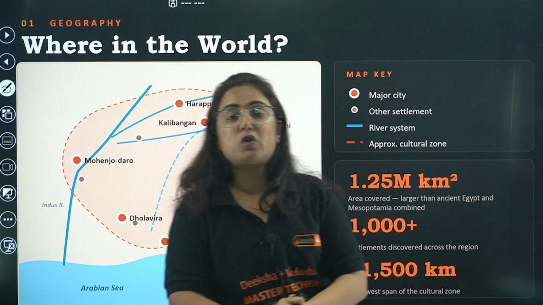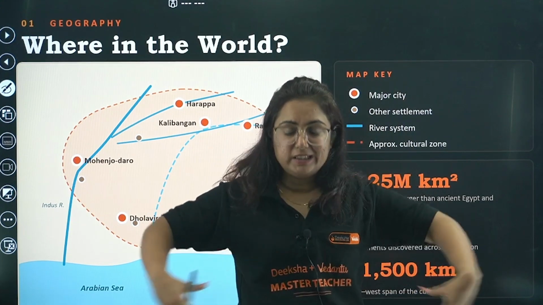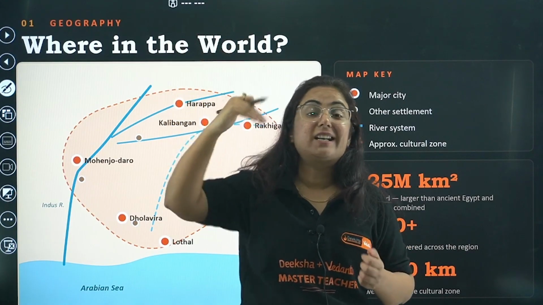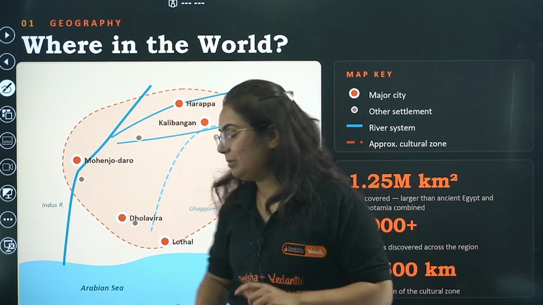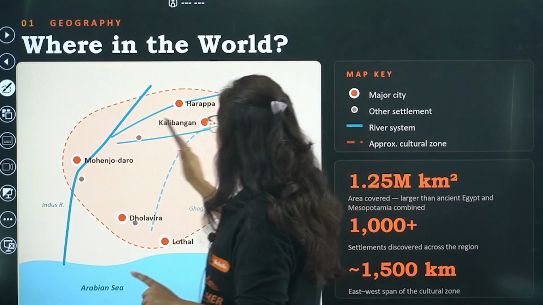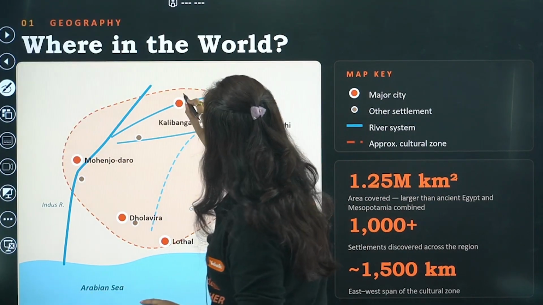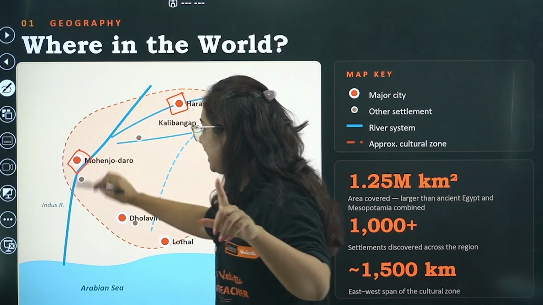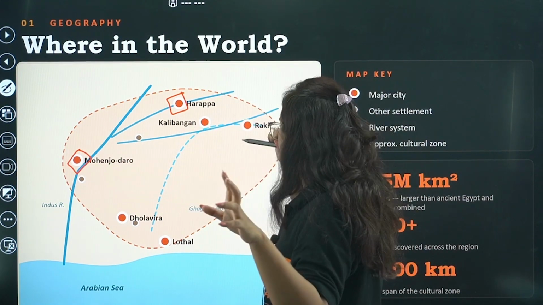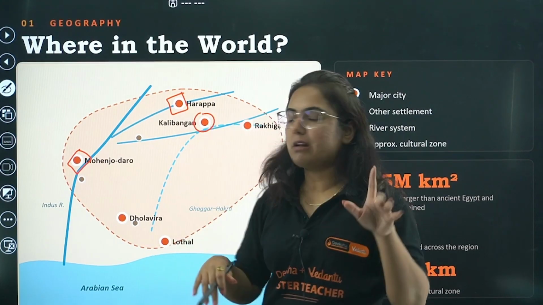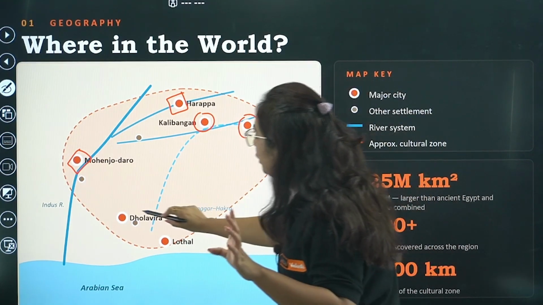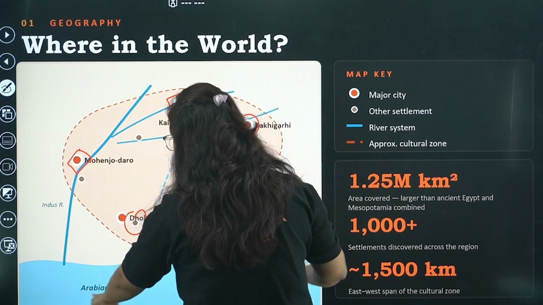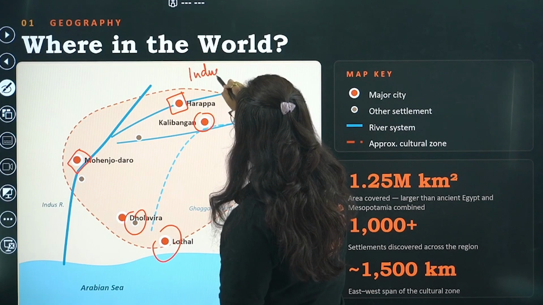And on the banks of these rivers, in this Indus River particularly, we found certain great cities of that time, great civilized or urban cities. We are going to mark them on the map right away. There is one city over here, that is Harappa. Right now it is in Pakistan, for your knowledge. Then we have Mohenjo-daro, one of the greatest and the biggest cities of that time. We have Kalibangan, presently in Rajasthan. We have Rakhigarhi here, Dholavira in Gujarat, Lothal in Gujarat. So this entire region was referred to as the Indus Valley Civilization.